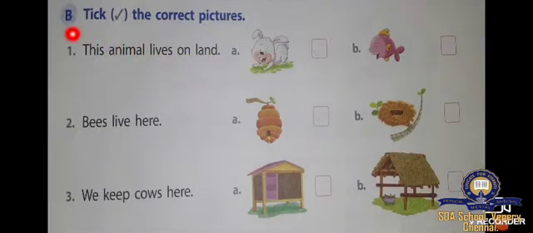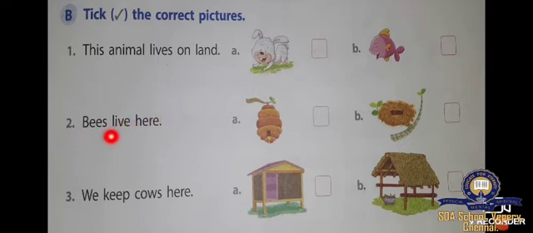Look at part B. Tick the correct pictures. Number 1. This animal lives on land. Which animal lives on land? What's the first animal? Rabbit or fish? Which one lives on land? Rabbit. So you have to give a tick in rabbit.